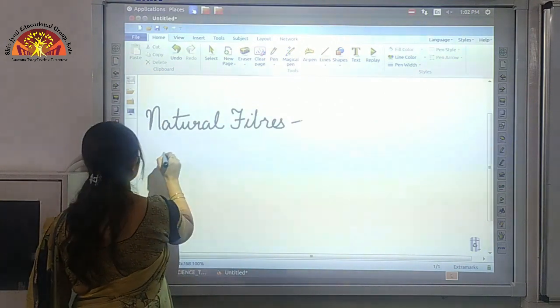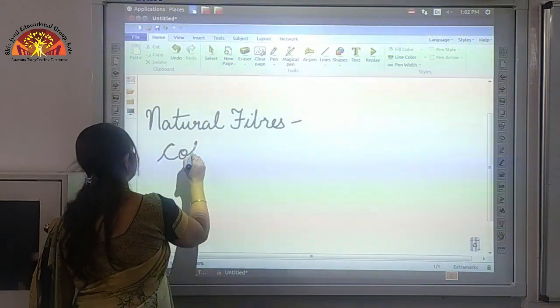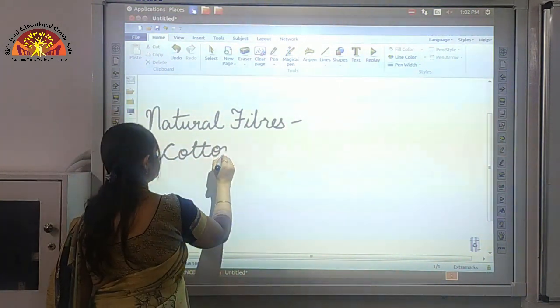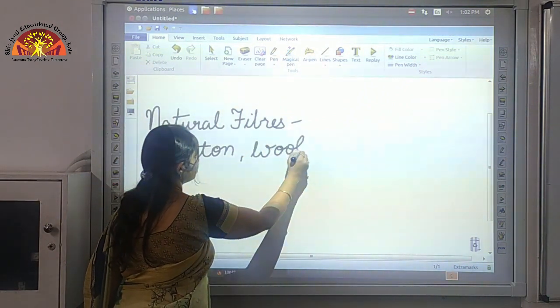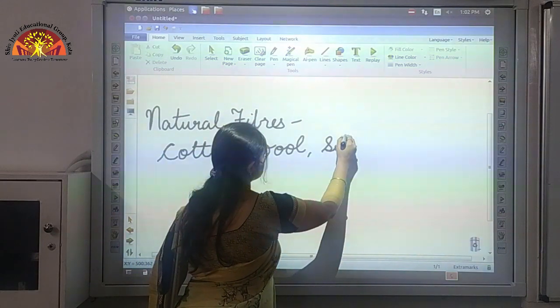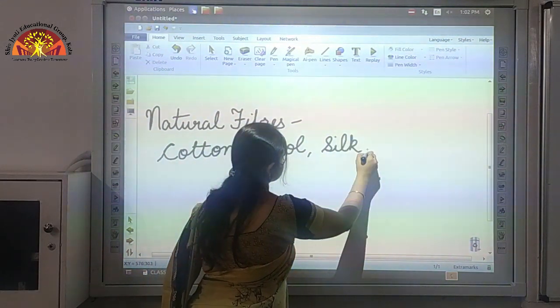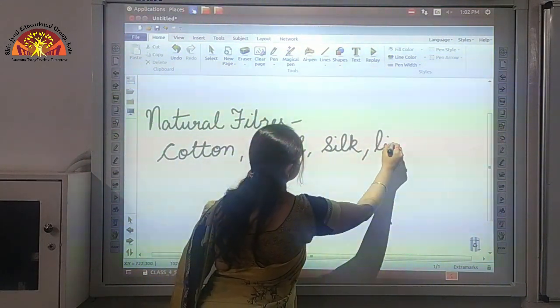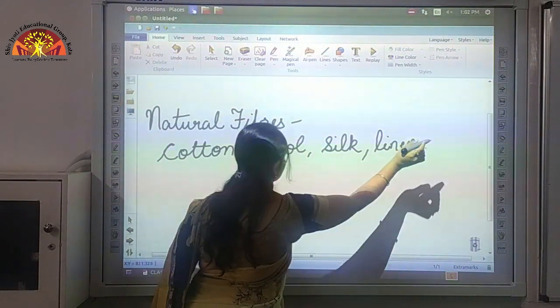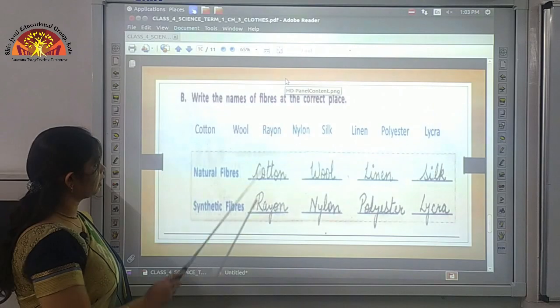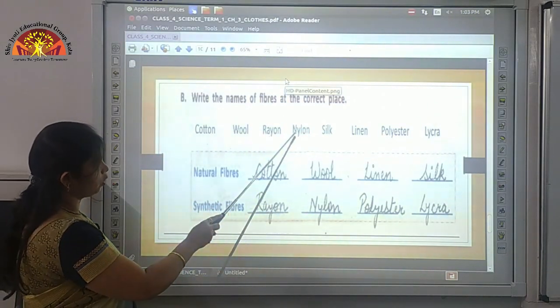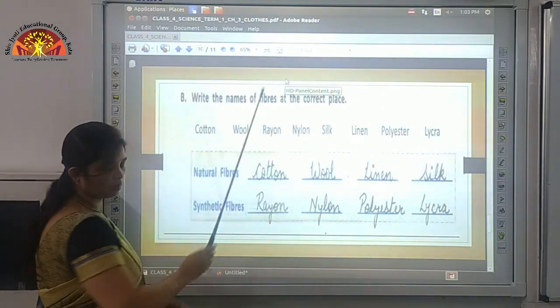In front of this you have to write all the four, that is cotton, wool, silk and linen. Now synthetic fibers here are rayon, nylon, polyester and lycra.